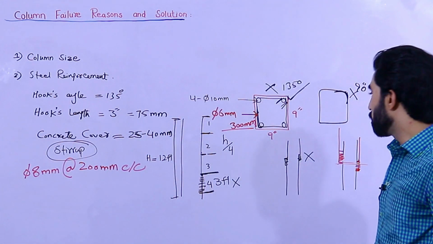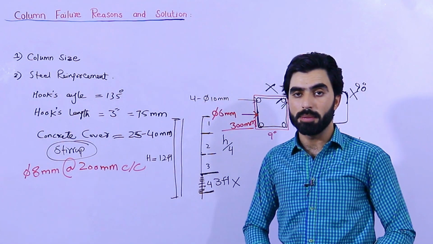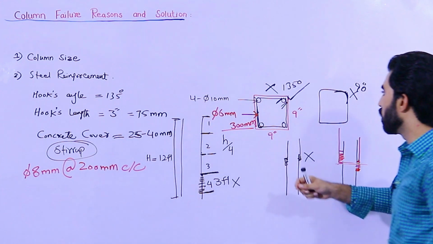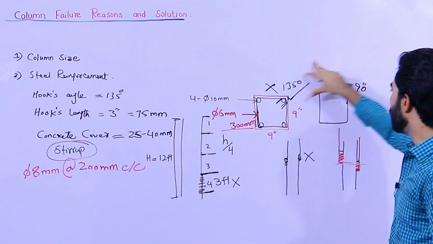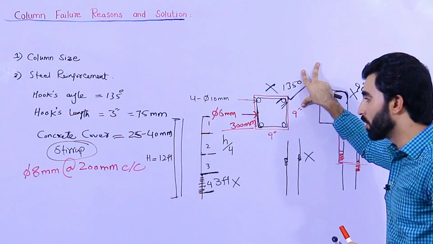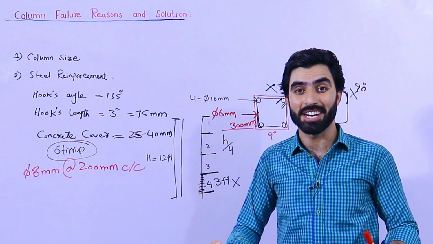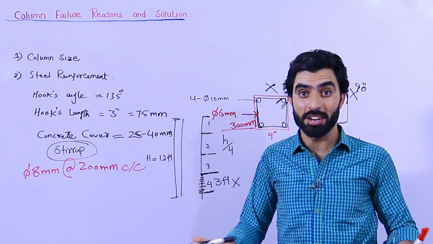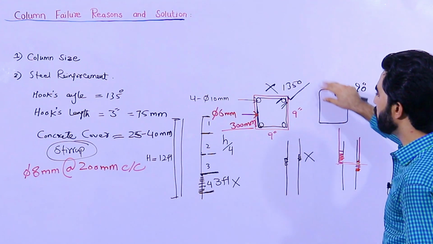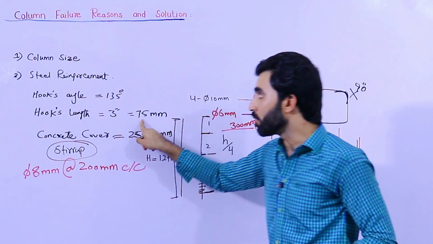So guys, this is the topic, why columns fail after some time. These are the reasons and the solutions. I told you already that the hooks should not be bent at 90 degrees. What is the solution? The solution is 135 degrees. When the column has failed, we cannot find any solution because it is already failed. So therefore these are the solutions. The column hooks should be bent at 135 degrees. The length should be minimum 3 inches.